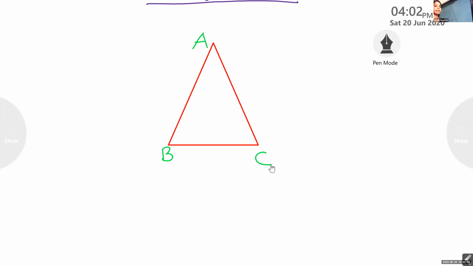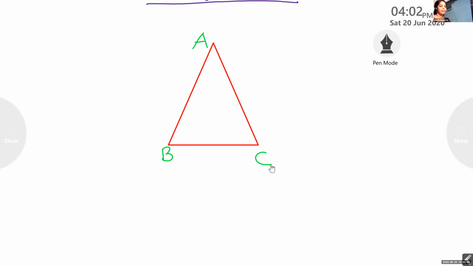This triangle is ABC. And we have to study first what are sides, the sides of the triangle. No need of answering to me. Emil, Lijo, keep your pen and paper there and listen to me. See, it is a triangle ABC.